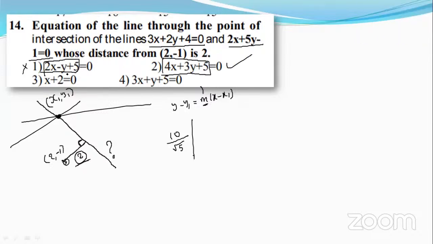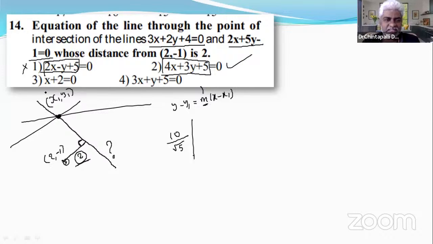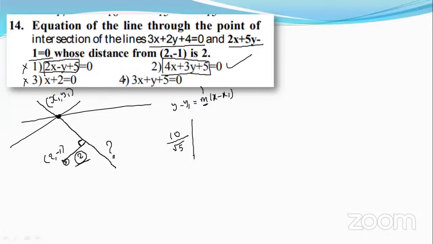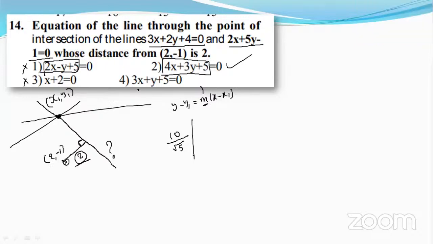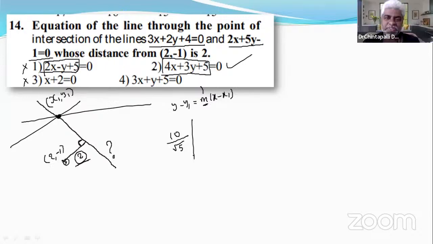We need not check x plus 2 is equal to 0 because it's very clear. Without calculation, we can say the perpendicular distance to this line is clearly not equal to 2, because if you substitute, 2 plus 2 is 4 by 1. So that option is wrong. If we check option 4, 3 times 6 minus 1, 5 plus 5, 10. Numerator is 10, but denominator is root 10. So clearly, which option is correct? Option 2. Got it? Yes, sir.